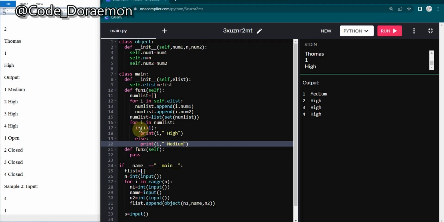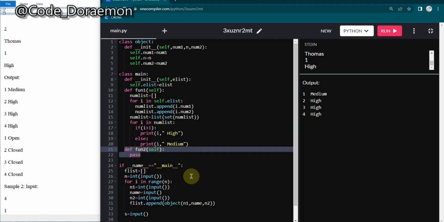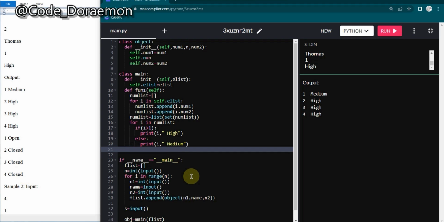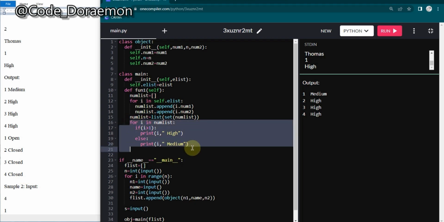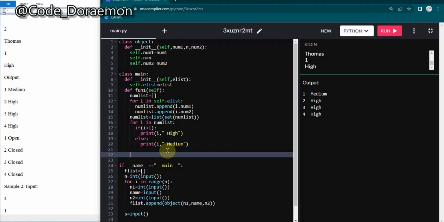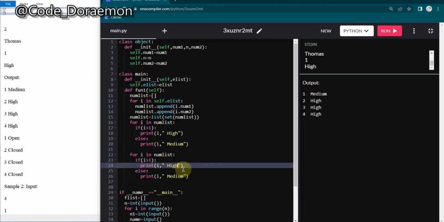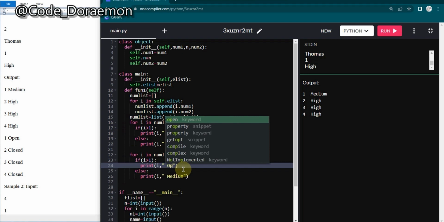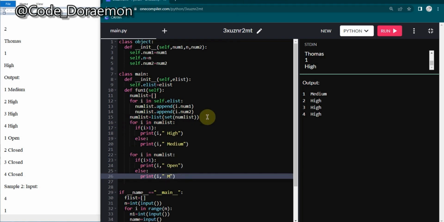If it is greater than 1, then I'm going to print it as open, and if it is less than 1, I'm going to print as closed. So I'm not going to use this function too. Here itself, I'm going to do that. So again, I'm going to copy paste this thing. How easy it is, just copy pasting. And here we are going to put it as open, and over here as closed. So let's do that. Now run it.